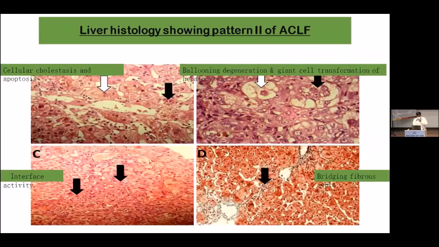which is a more severe form. In type 2, we see cellular cholestasis, which is the brown pigment, and apoptotic bodies can be seen here. Along with that, there is ballooning degeneration and giant cell transformation. In giant cell transformation you can see multiple nuclei, and in ballooning degeneration the nucleus can be eccentrically placed. With that, you can see interface activity, where in the portal and periportal areas marked inflammation is seen. In this type of histology you see bridging fibrosis, connecting the central venule to the portal area, or one portal area to another.